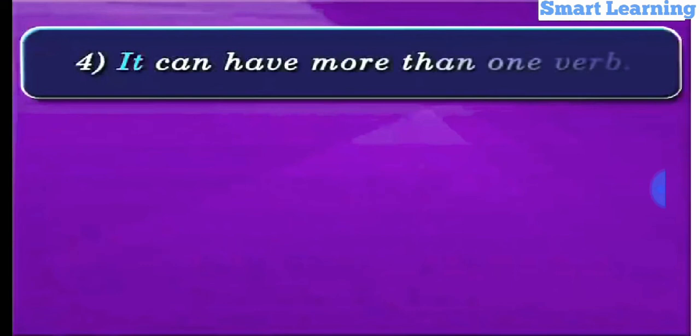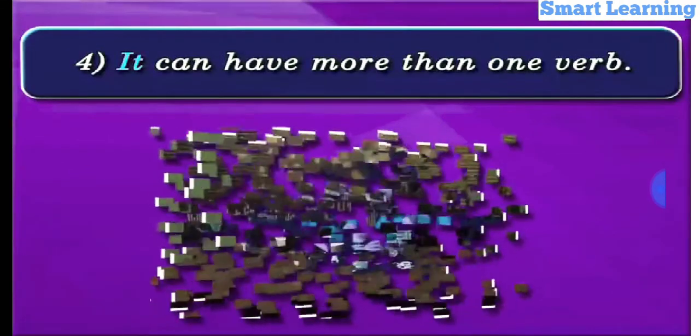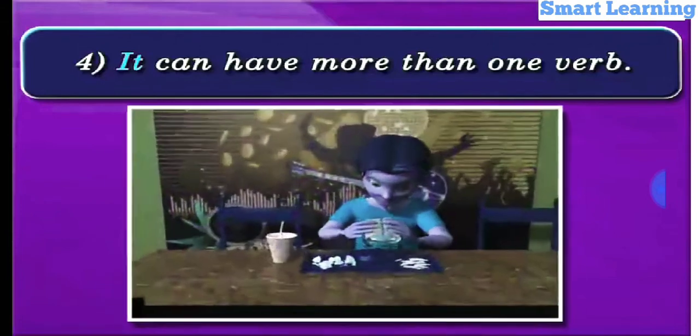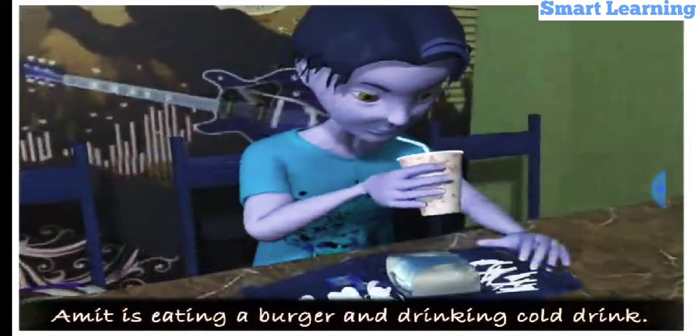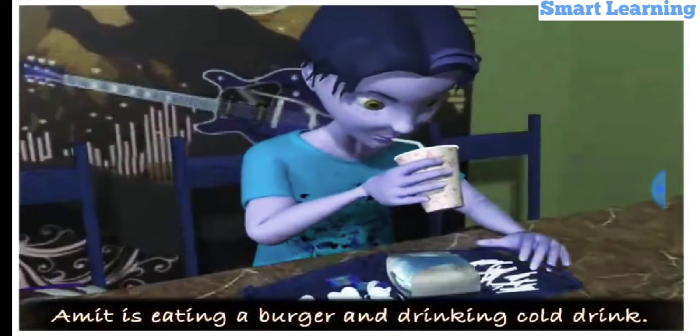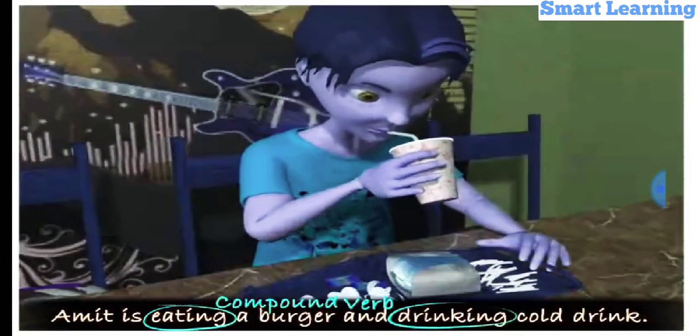A simple sentence can have more than one verb. So, a simple sentence can have more than one verb that shows action or state of being. Amit is eating a burger and drinking cold drink. Here, eating and drinking are forming the compound verb of the sentence.